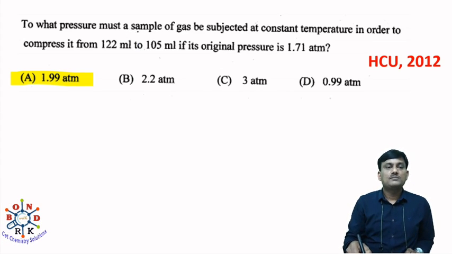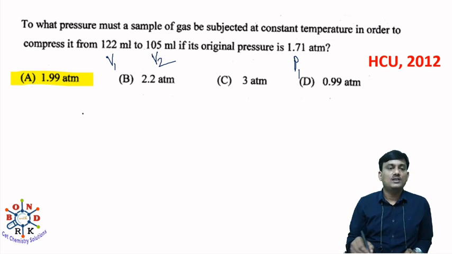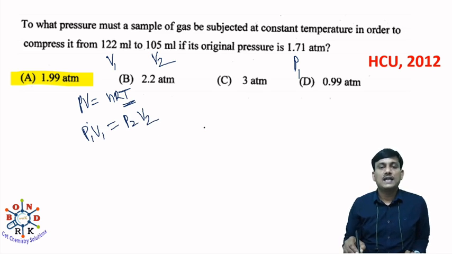To what pressure must a sample of a gas be subjected at constant temperature in order to compress it from 122 ml to 105 ml if its original pressure is 1.71 atmosphere? Original pressure 1.71 atmosphere, let us take P1, and original volume 122, that is V1, this one is V2. At constant temperature, you have to compare pressure and volume. We know the relation PV is equal to nRT from the ideal gas equation. Here, when temperature is constant, P1 V1 is equal to P2 V2. You have to calculate P2.